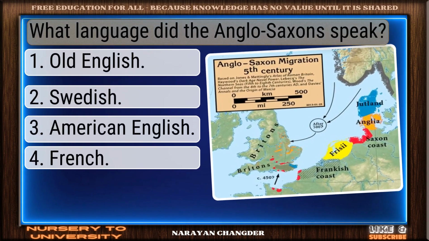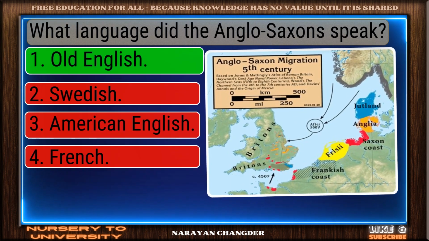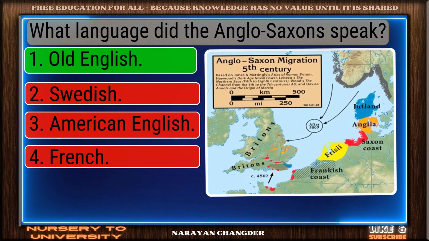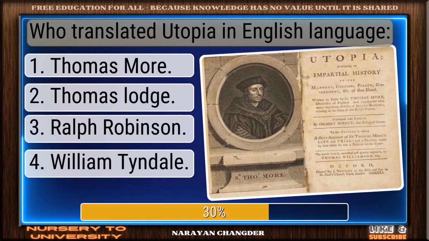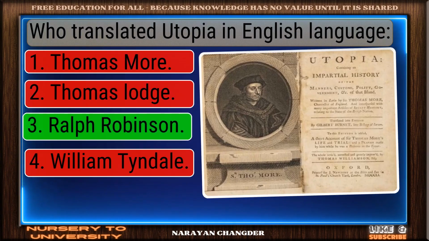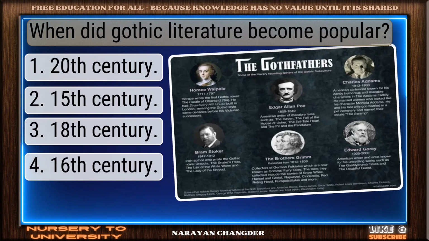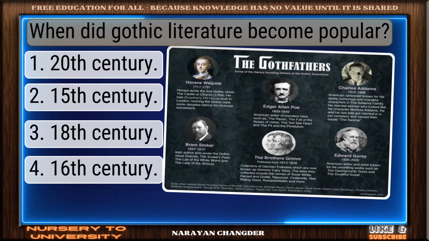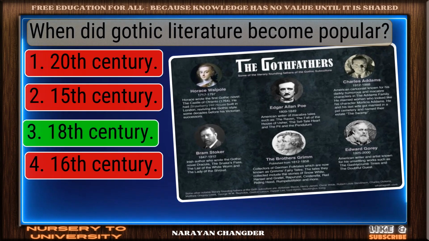What language did the Anglo-Saxons speak? Valid point. Old English is true. Who translated Utopia in English language? Strong choice. Ralph Robinson is right. When did Gothic literature become popular? Nicely done. 18th century is solid.